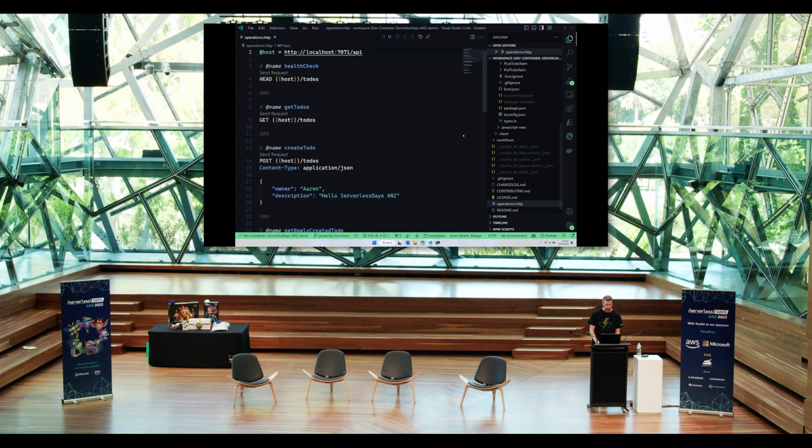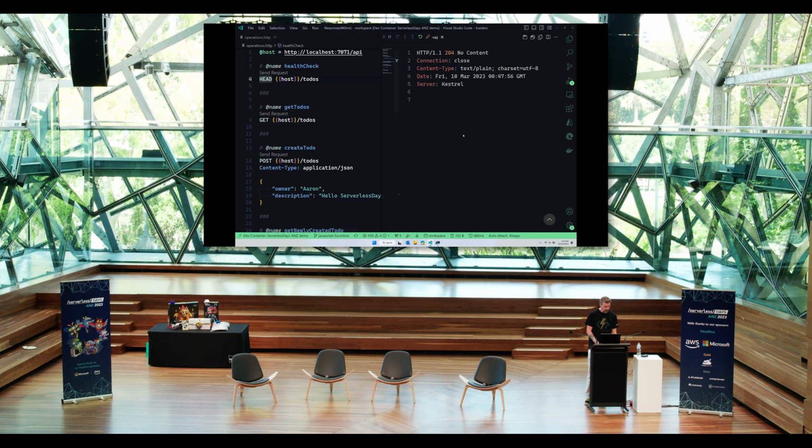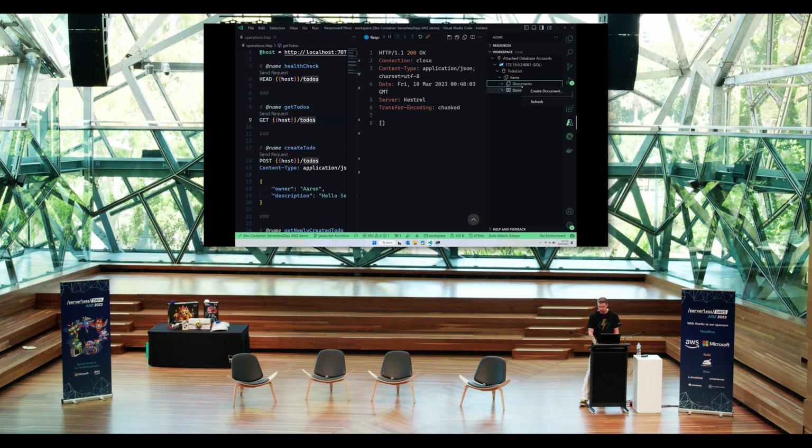Okay, so let's just prove that this is an application that does actually work, and let's go and execute just a health check. Okay, cool, it's up and running, excellent. And then we'll come to, say, get a list of to-dos from our database. There's currently nothing in our database. I have it connected to a Cosmos backend here. If we refresh, no documents, as we expect.